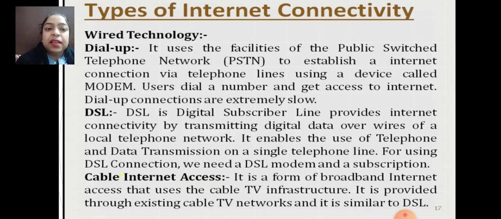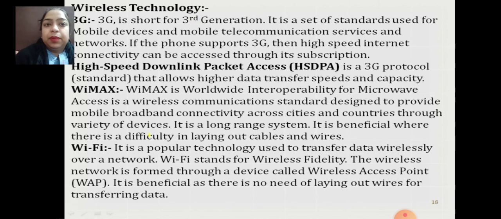Next one is cable internet access. It is a form of broadband internet access that uses the cable TV infrastructure. It is provided through the existing cable TV network, and it is similar to DSL. It means cable internet access, as its name indicates, will work with the help of cables.